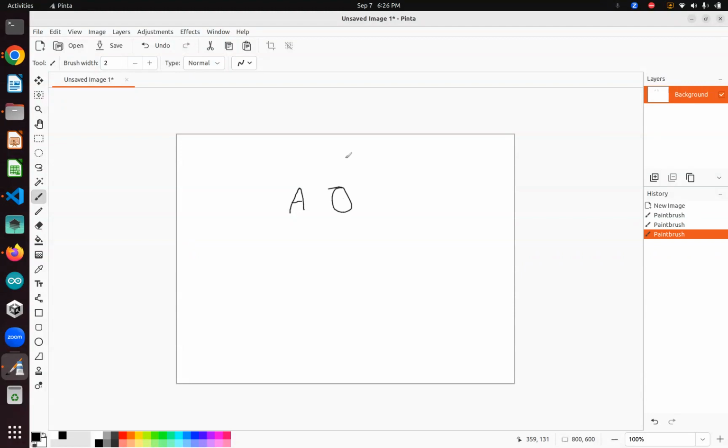A equals 0 kind of looks smiley, but don't worry, that's an equals. So now we're going to check an if.